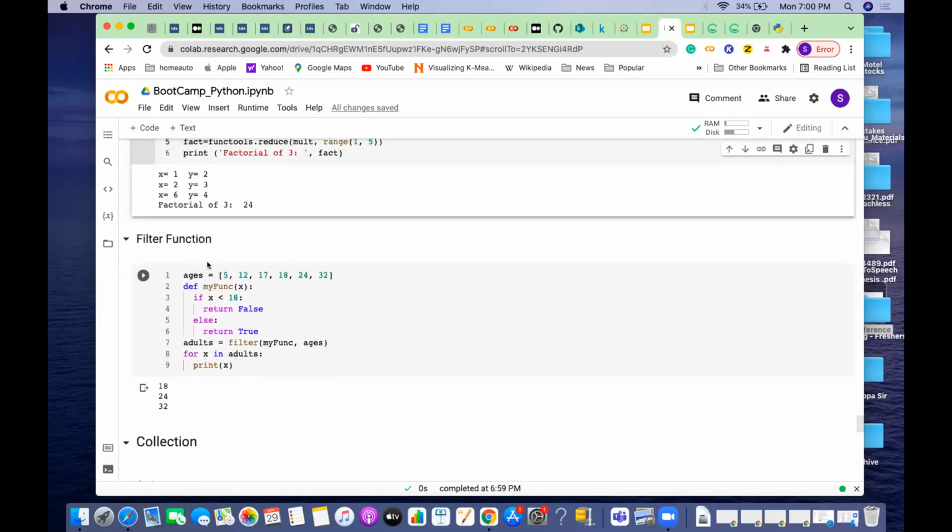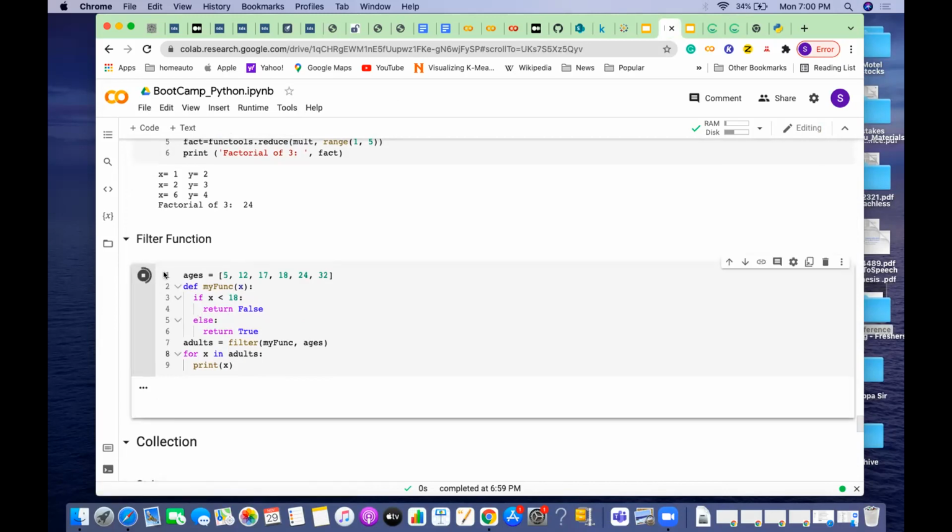So the next function is called the filter function. What exactly does this filter function do? Now if you look, I have defined a list and I have defined a function. What I'm trying to do is create a filter with this function, named adult. Now one by one I'm trying to execute. Let me show you, this adult function: I pass the value 5. For 5, this condition is not met, so nothing.